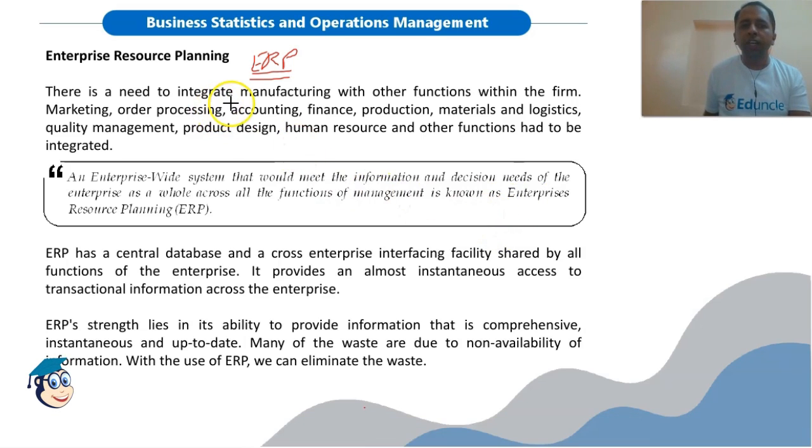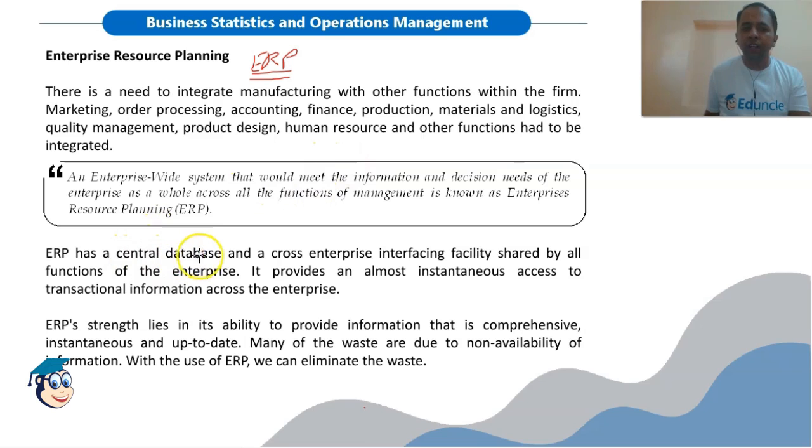There is a need to integrate manufacturing with other functions within the firm. Marketing, order processing, accounting, finance, production, materials and logistics, quality management, product design, human resource and other functions had to be integrated. Integrated means they need to be clubbed together, joined with each other.